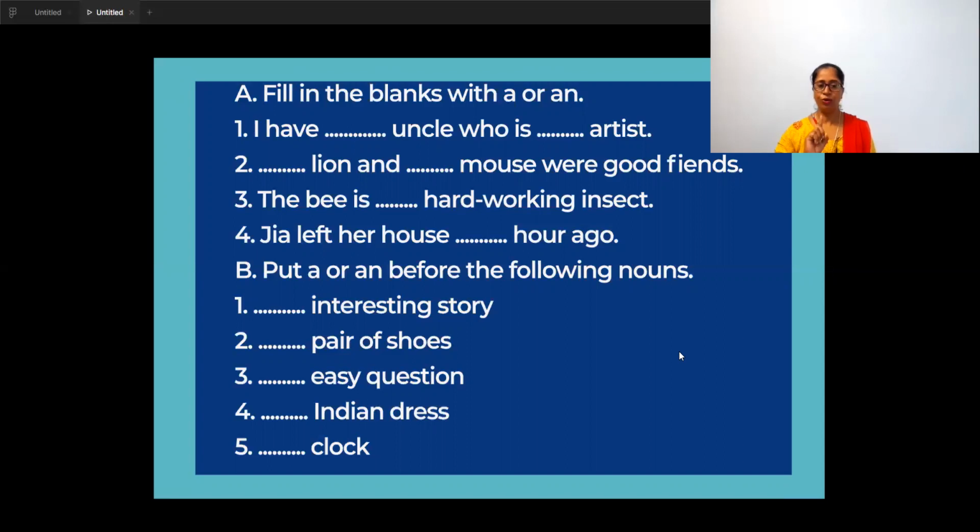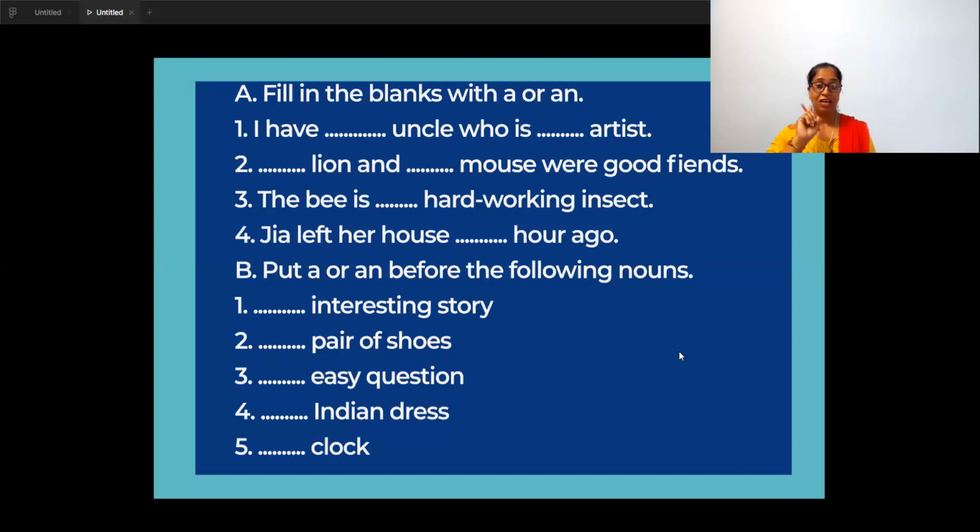Yes, so you can write here, consonant sound. A lion and a mouse were good friends. Next, the bee is a hard-working insect, consonant sound. Now you will do on your own.